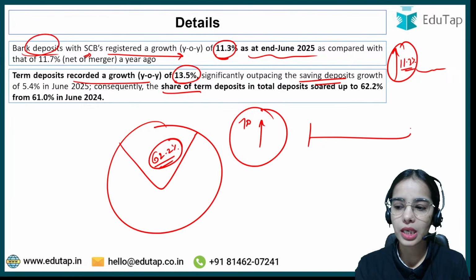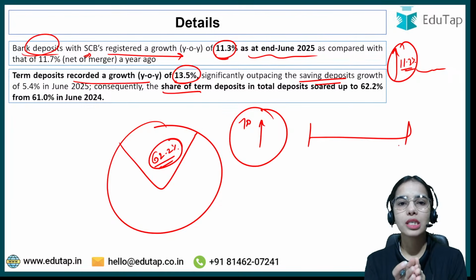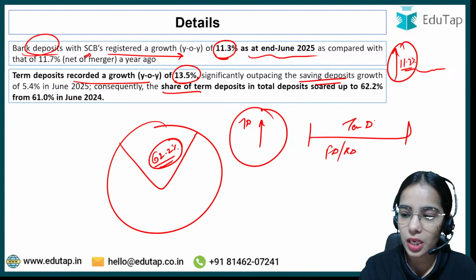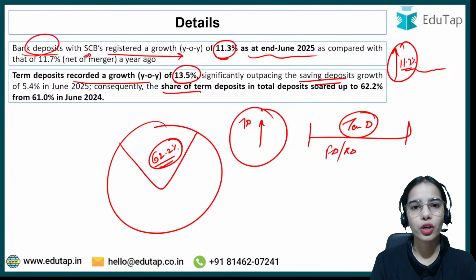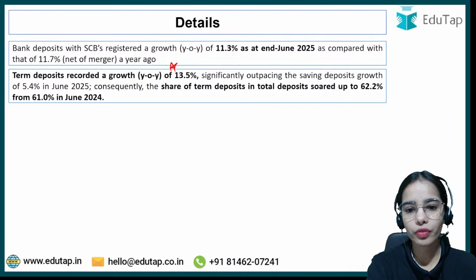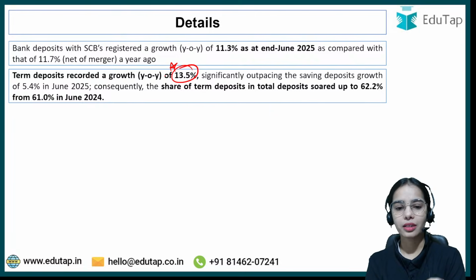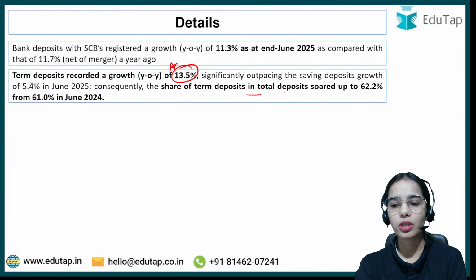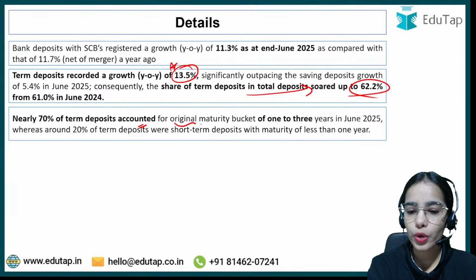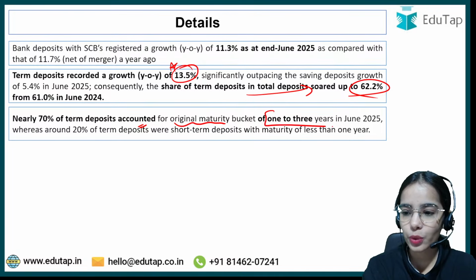Now term deposits are the time deposits, that are the deposits placed with the bank for a time period. Okay, so fixed deposit and recurring deposit come under the term deposit because they are deposited with the banks for a maturity period, for a time period. So term deposits recorded a growth of 13.5%, and their share in the total deposits has increased to 62.2%. Now nearly 70% of the term deposits accounted for the original maturity bucket of 1 to 3 years.